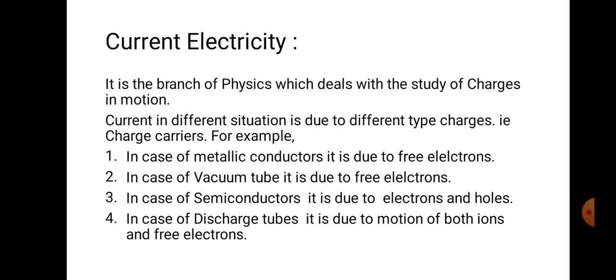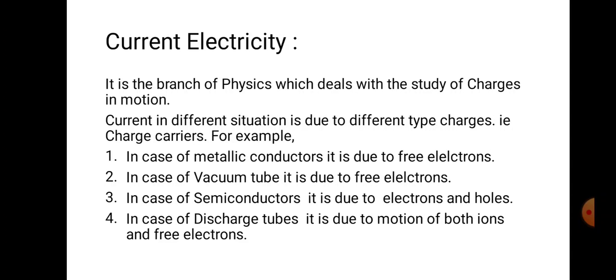When we consider a metallic conductor, it purely contains negative charges; the free electrons are the charge carriers. In a vacuum tube it is free electrons, but in a semiconductor it is both electrons and holes.